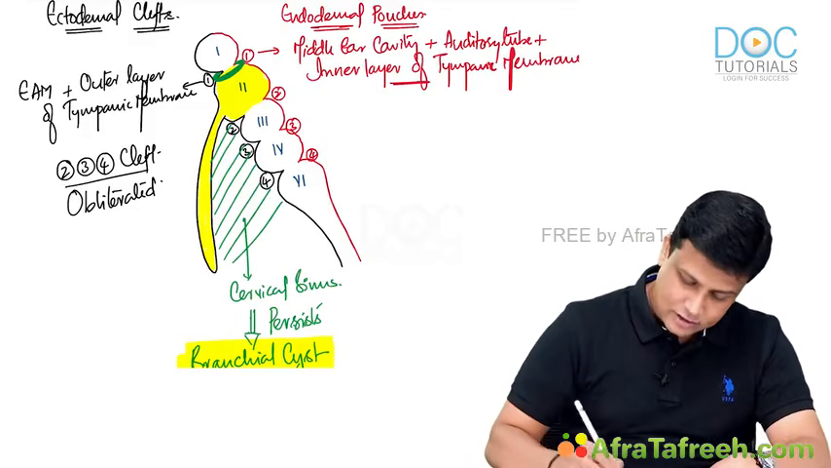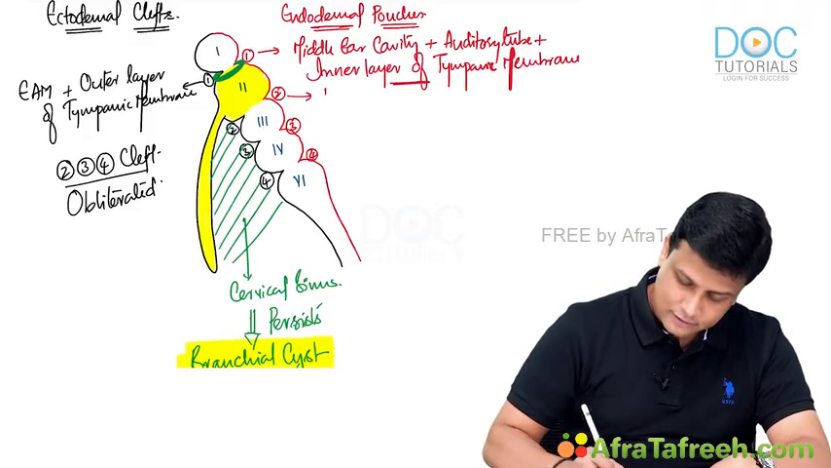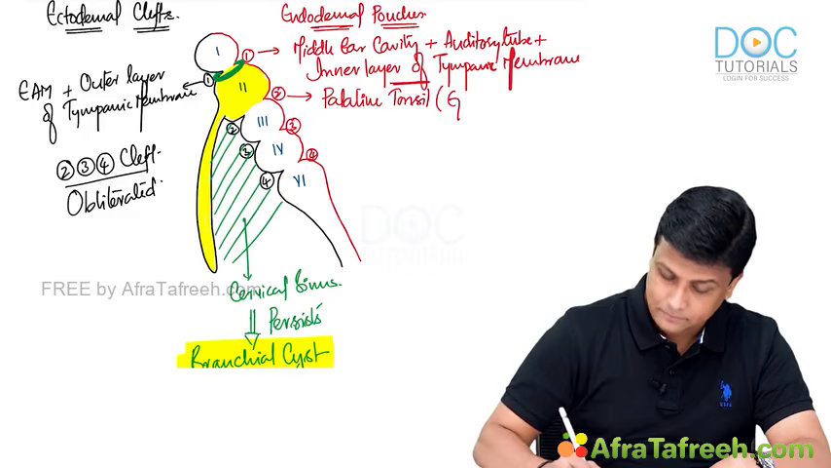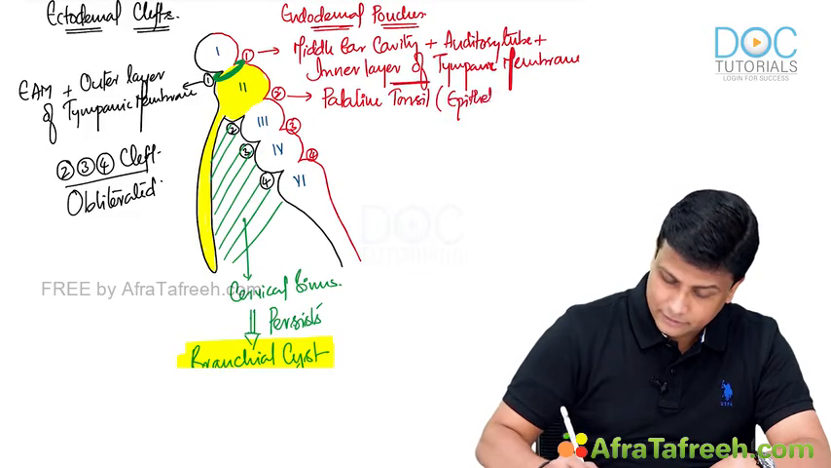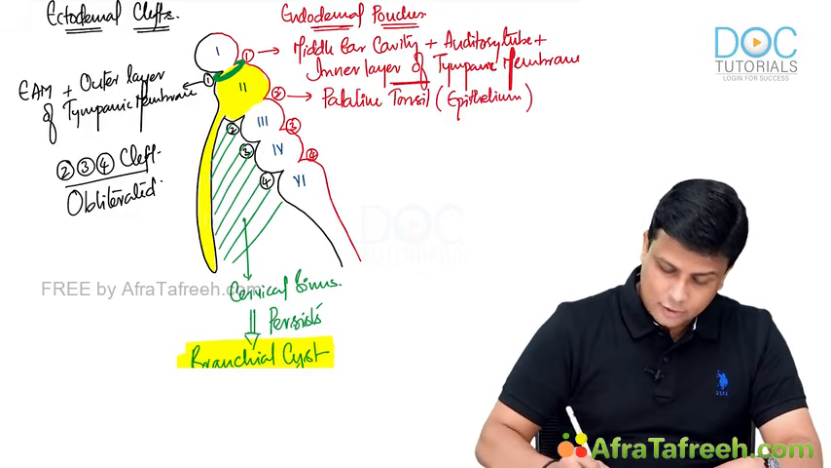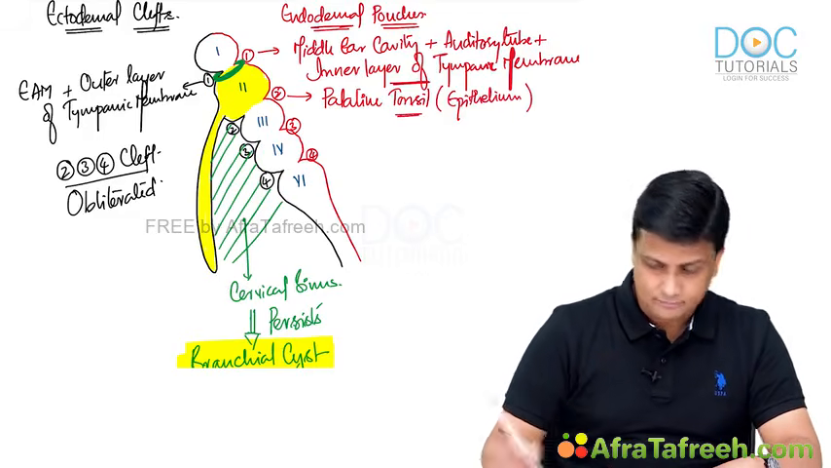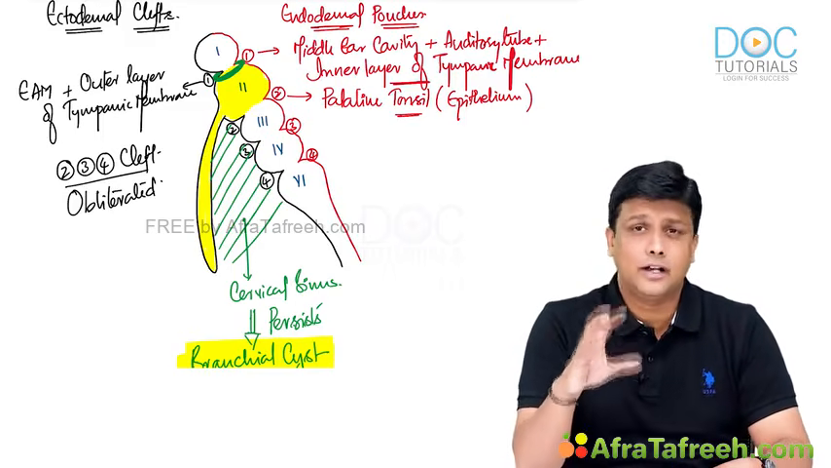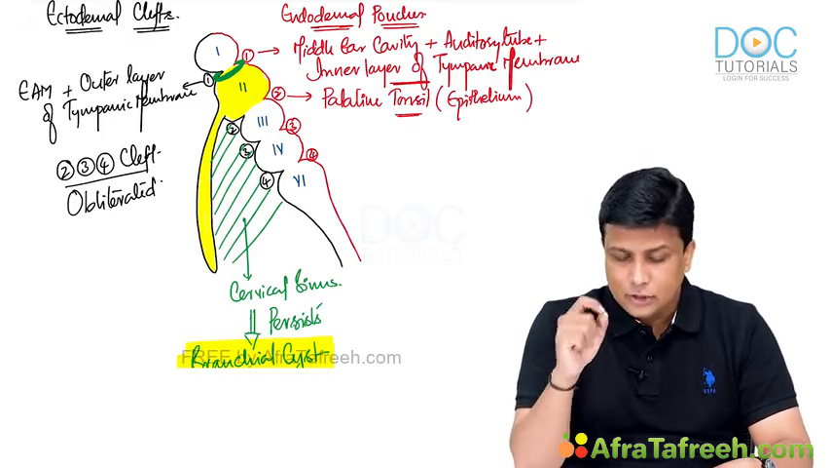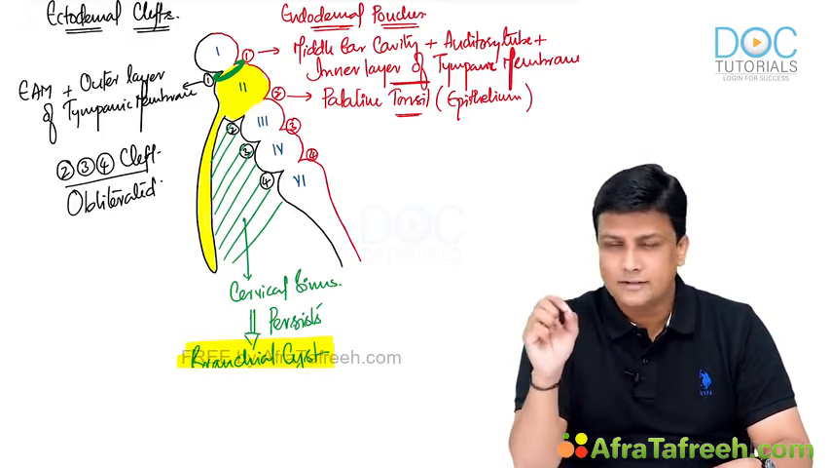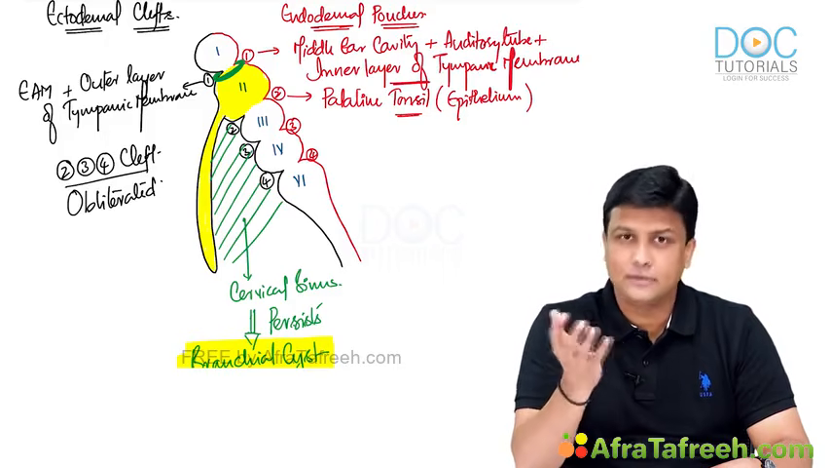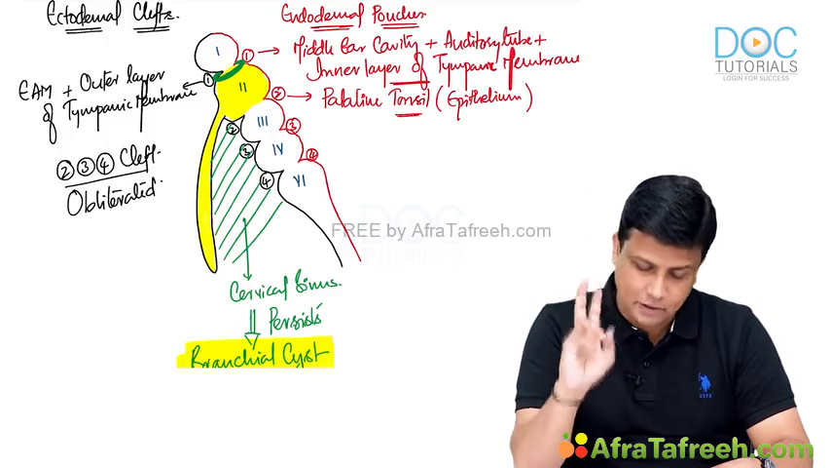So second pouch is the one which is going to form the palatine tonsil. But here there is a catch. It is not going to form the entire palatine tonsil, only the epithelium. Only the epithelium of the palatine tonsil is formed from here, not the entire lymphoids of the palatine tonsil. The lymphoids present in the palatine tonsil are derived from neural crest again. So the lymphoids of the palatine tonsil are derived from the neural crest, and only the epithelium is derived from the second pouch.